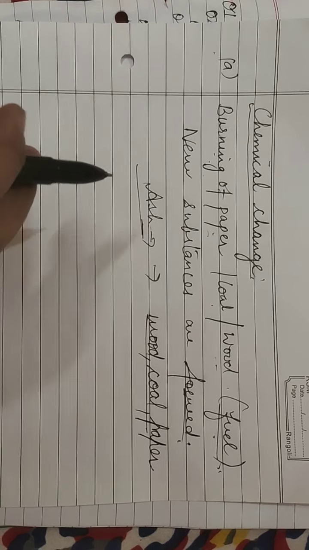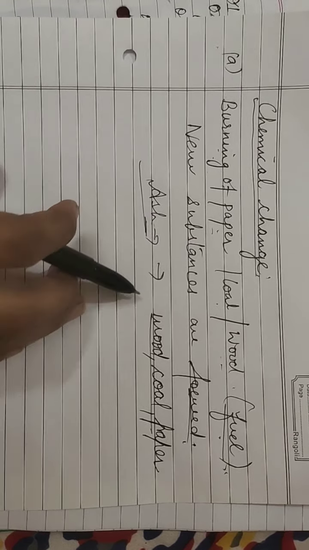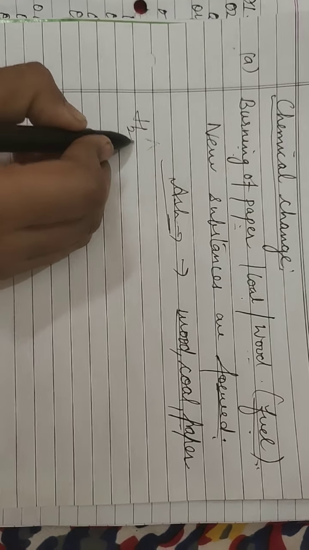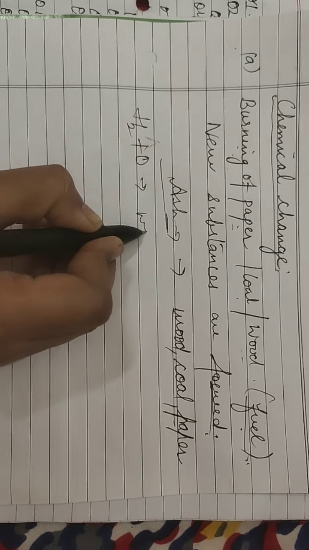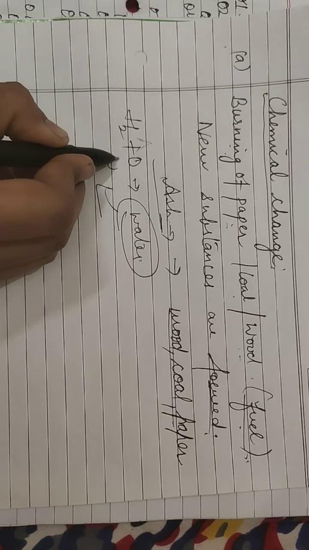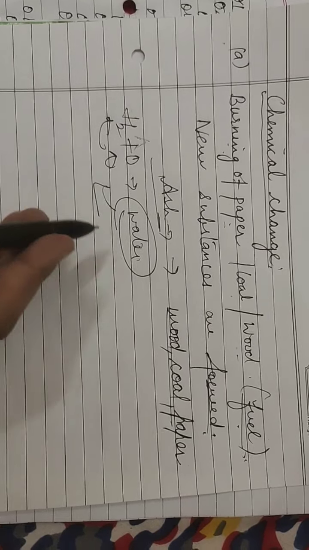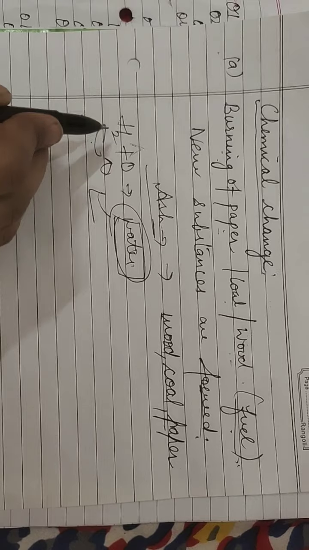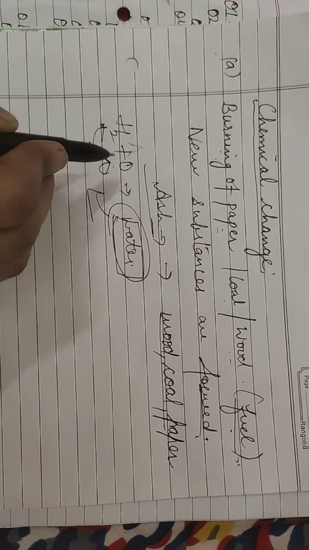So when we burn anything, it is converted into ash. In the same way, I'll give you one more example: when hydrogen burns in oxygen, that forms water. But when we cool the water, it cannot be converted back into oxygen and hydrogen. That is why this is a chemical change.